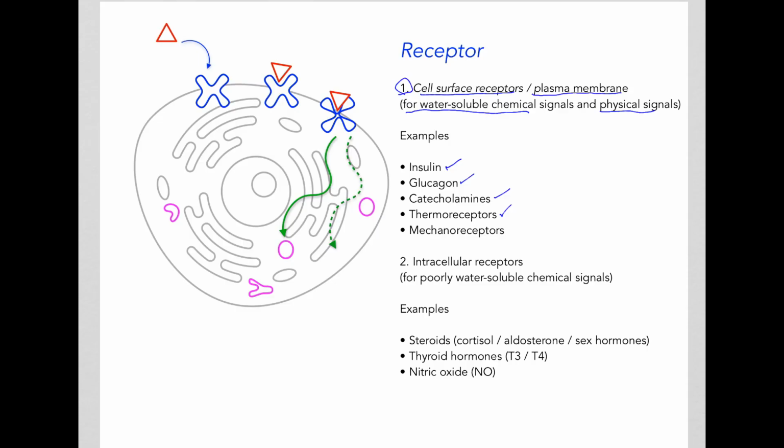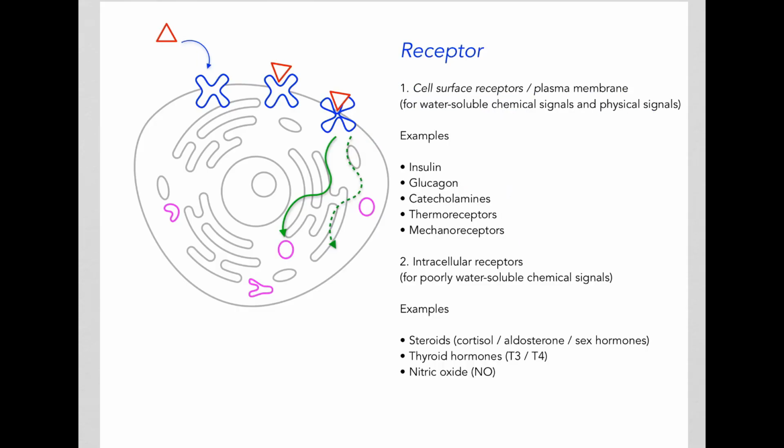The thermoreceptors that respond to temperature and the mechanoreceptors that respond to mechanical stimuli, these are all examples of surface receptors. So these receptors are found on the plasma membrane.